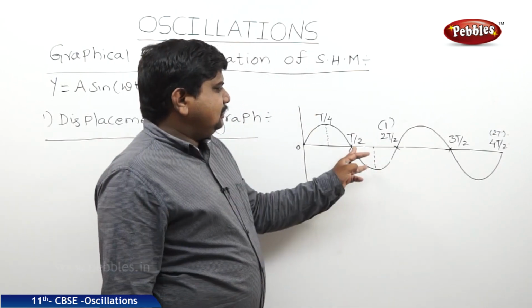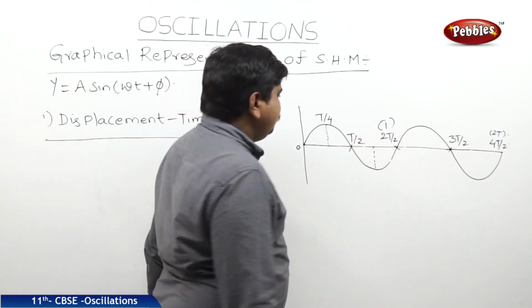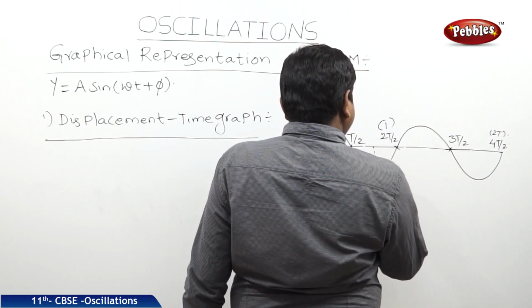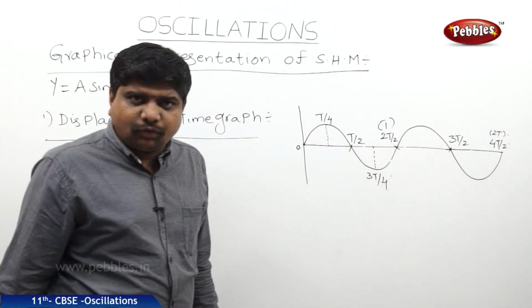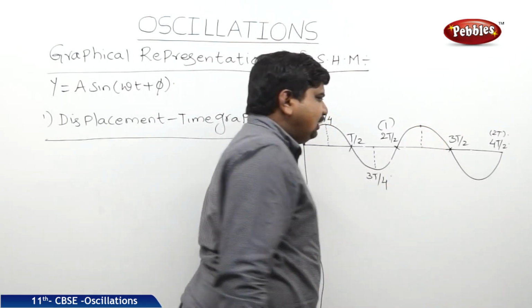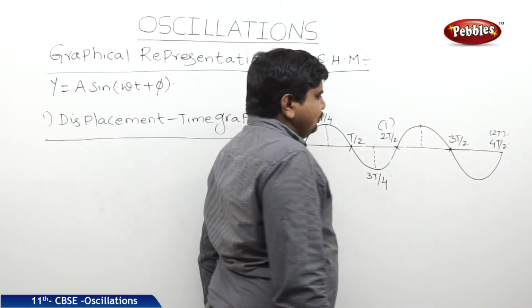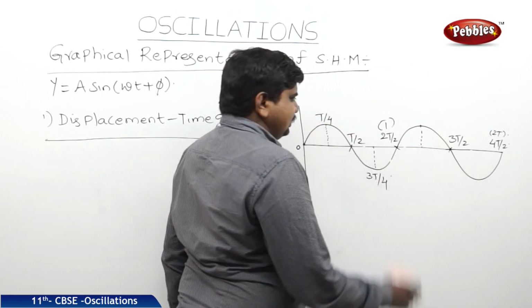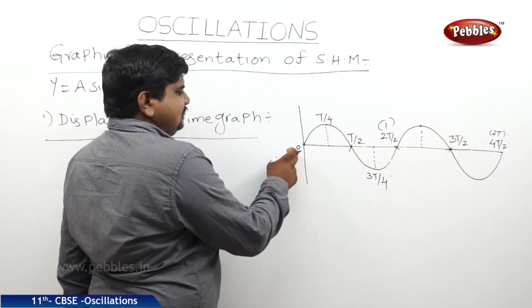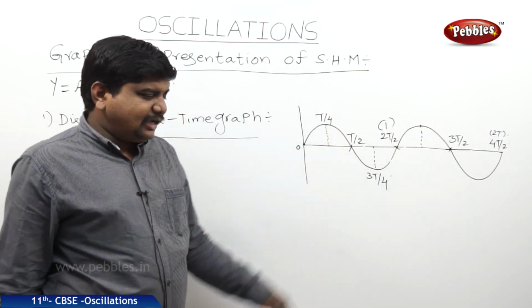It is the difference between the T and T by 2. The middle of the value is 3T by 4. And here it is another value, T and 3T by 2, where 2 is the LCM, so it is 2T by 2, that is the T difference. Like this, we can say that at sin 0 the displacement is 0, at pi by 2 the displacement is maximum.